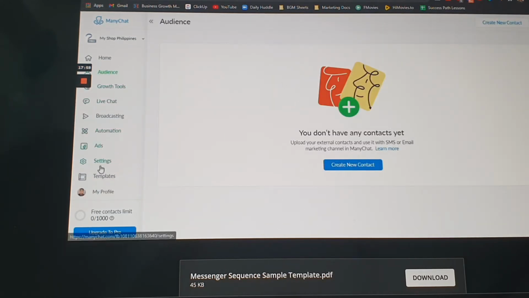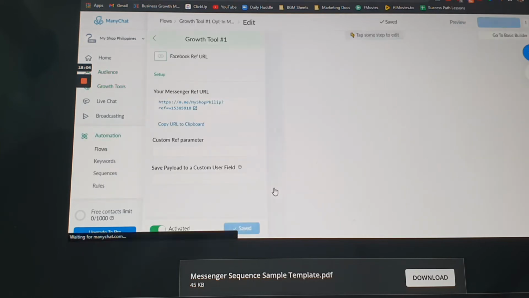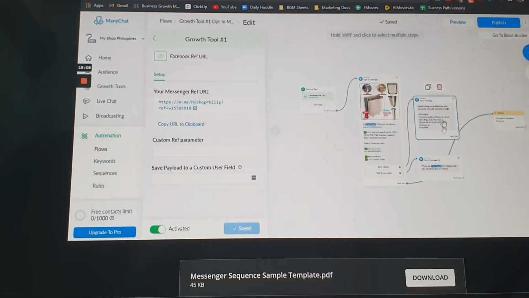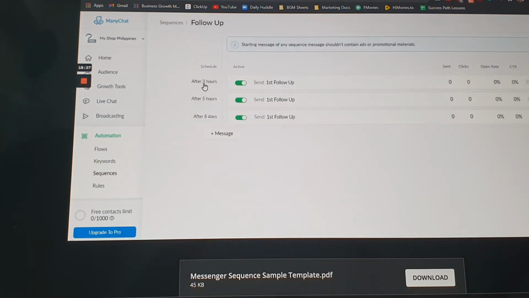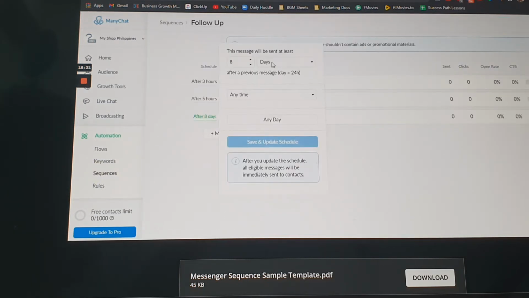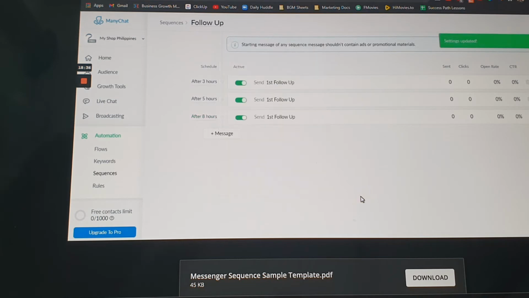Pag naka-subscribe na sila nito, either of the two ang piliin nila, or kahit hindi sila nag-click ng mga button nito, automatically, after 3 hours, since nalagay tayo ng action, pag nag-fire to, they will be subscribed to our sequence. So, ang sequence natin is ito, after 3 hours, after 5 hours, and then after 8 hours. So, yan. Schedule natin. Then that's it.